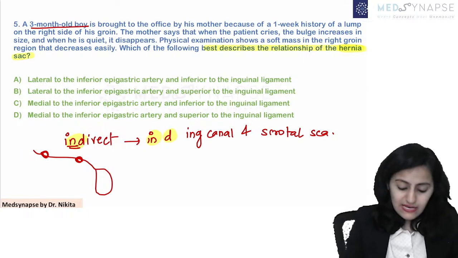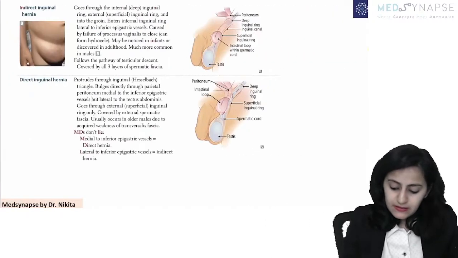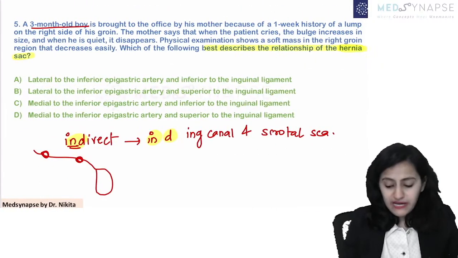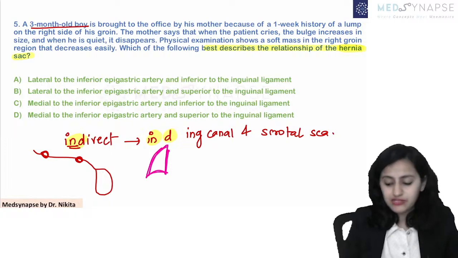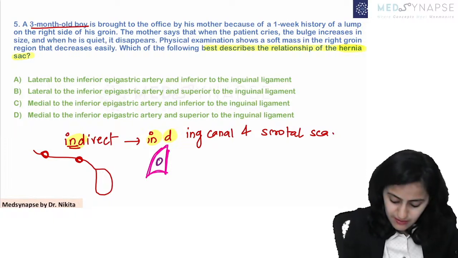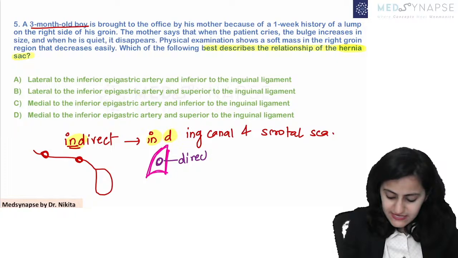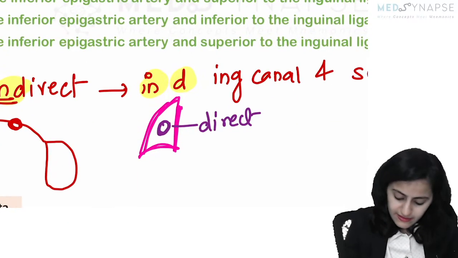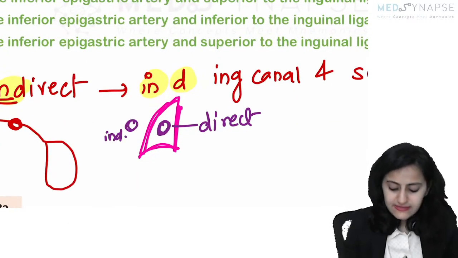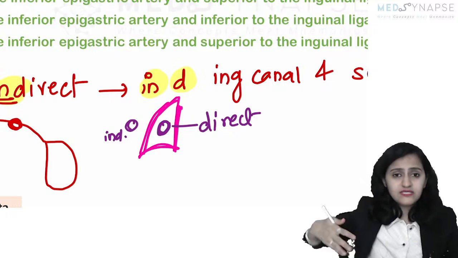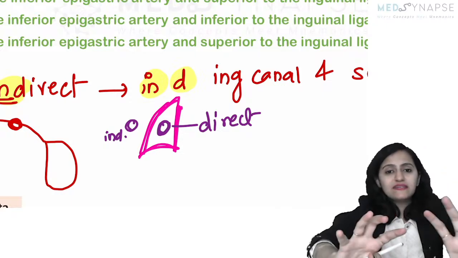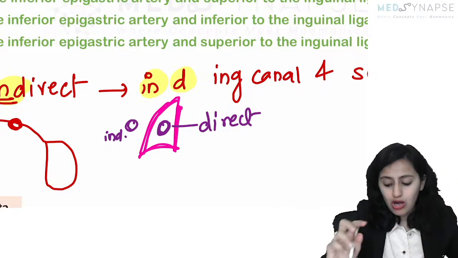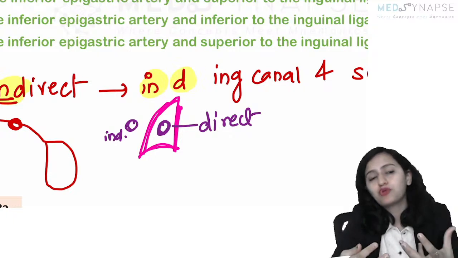And if you look at the relationship basically, the Hesselbach's triangle, rectus abdominis muscle, inguinal ligament and the inferior epigastric artery. The hernia which comes from here is the direct hernia, okay, and the hernia which comes laterally is the indirect hernia. So indirect hernia comes in an oblique fashion. Direct hernia directly bulges through the abdominal wall. Why? Because there's weak abdominal wall.